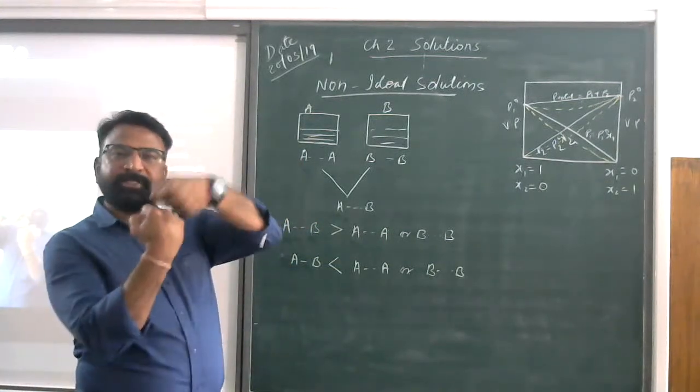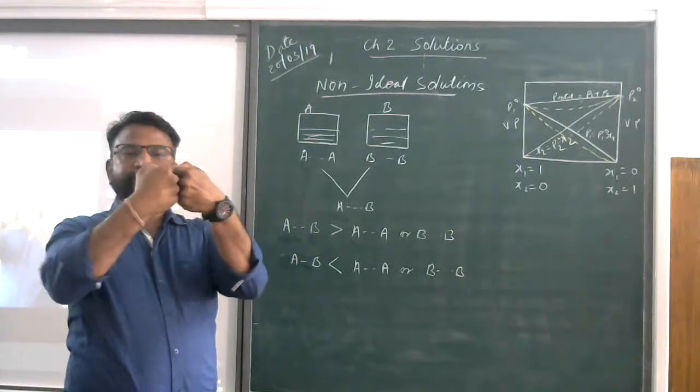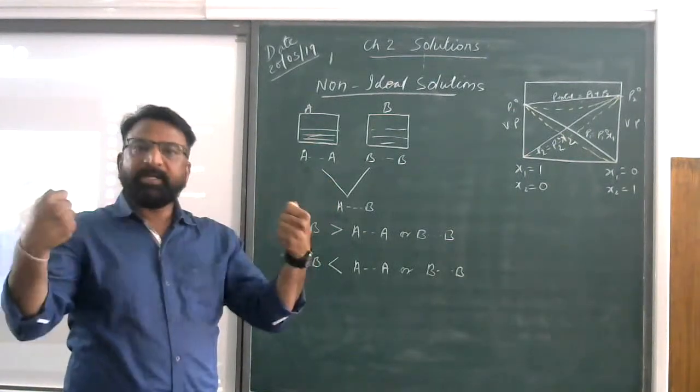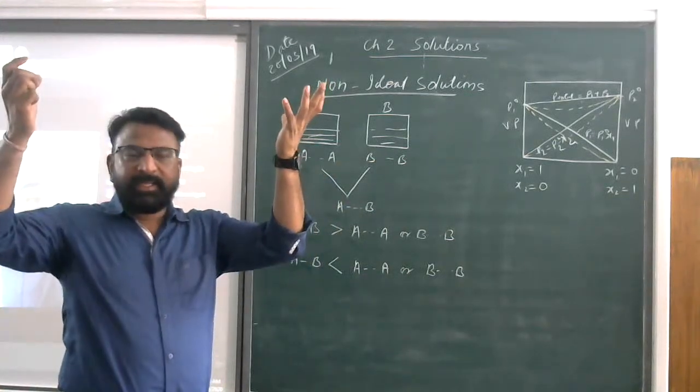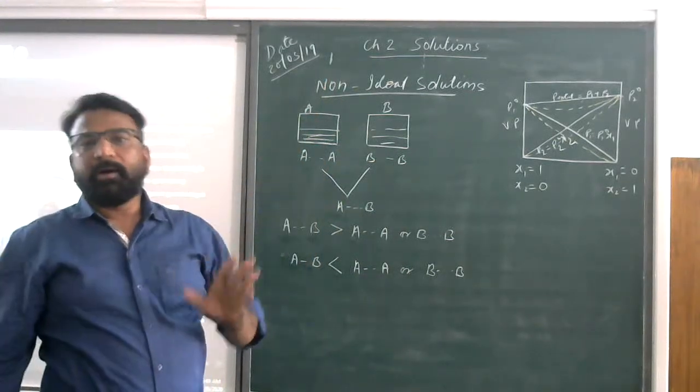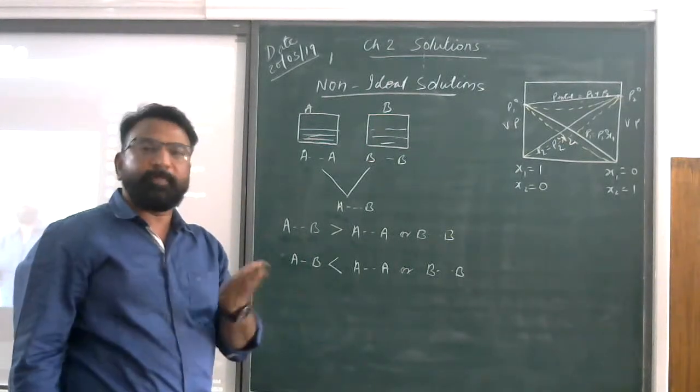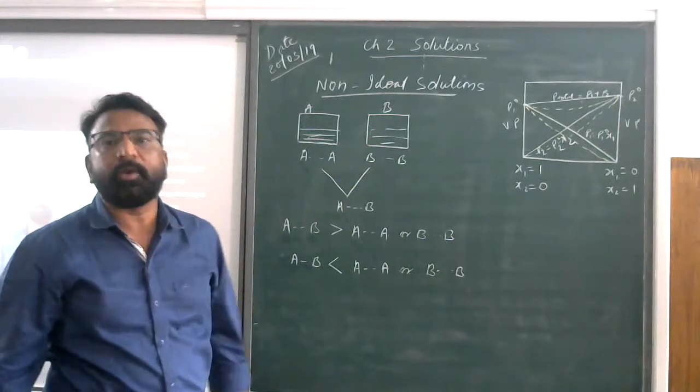If the force of interaction is less, at a particular temperature particles will get free much easier, and if the particles are separated easily, then they will evaporate much more easily. Is it fine? And they will form large vapors. That means vapor pressure will be increased. Understood this thing? If the vapor pressure will increase, then what will happen to the Raoult's law graph?